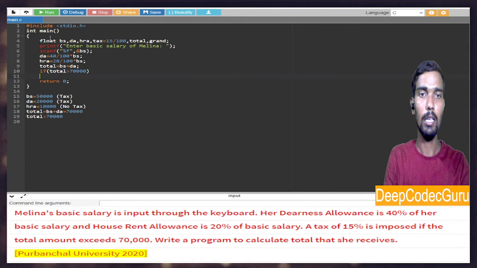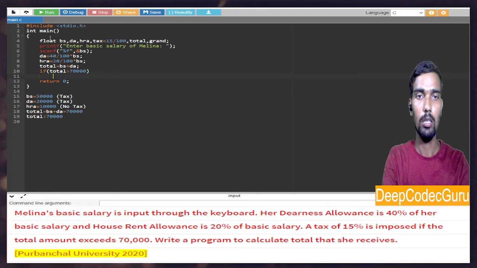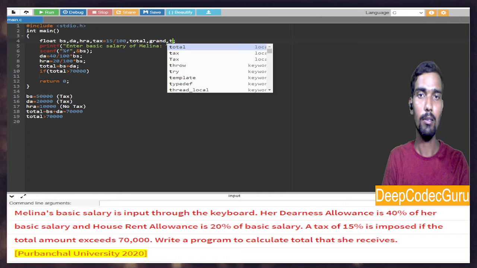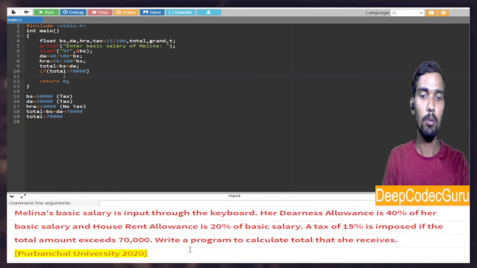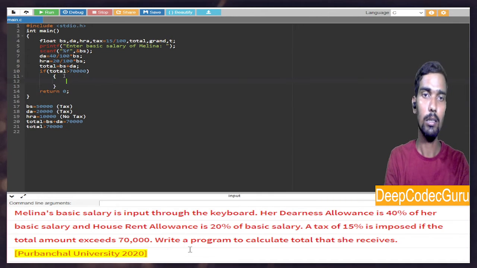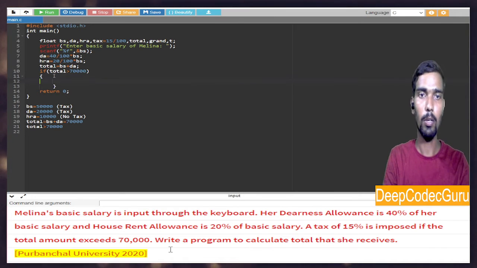Then what will be done? We have to take one temporary value, that is t. Let me make proper indentation, so it will be easier.